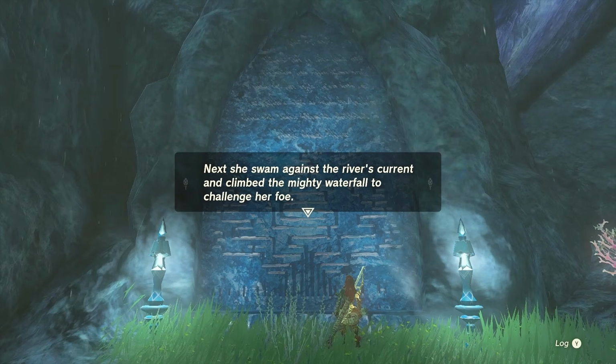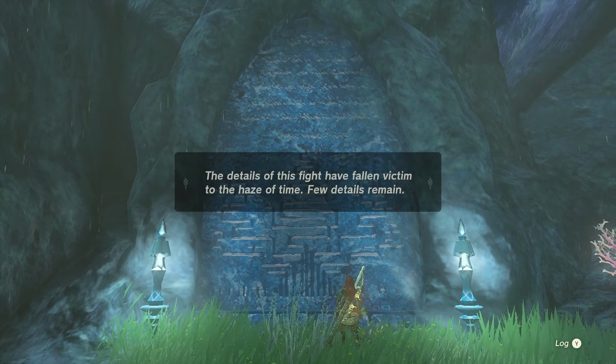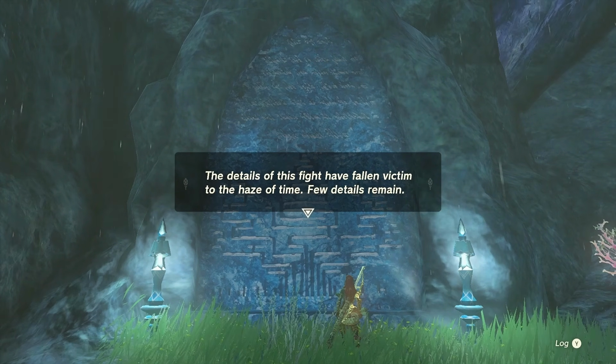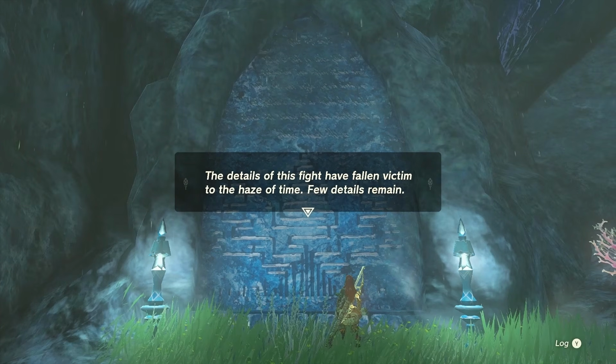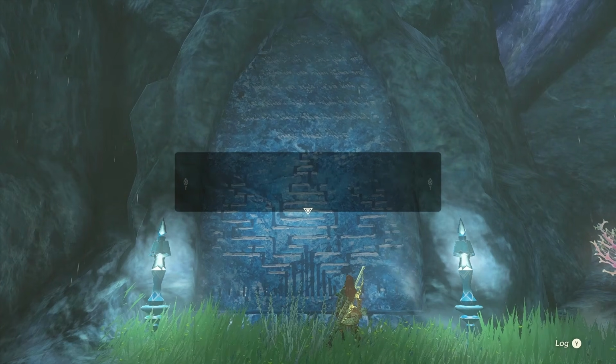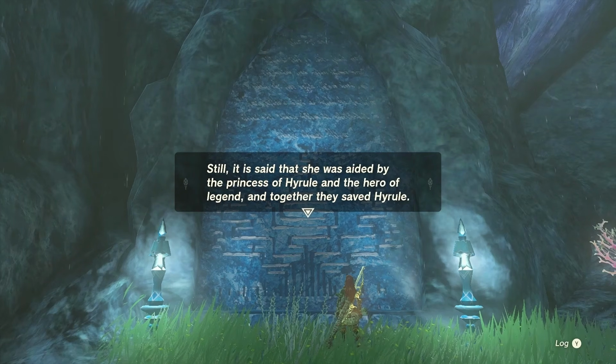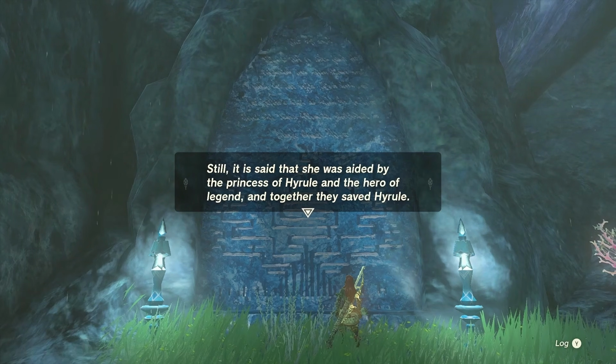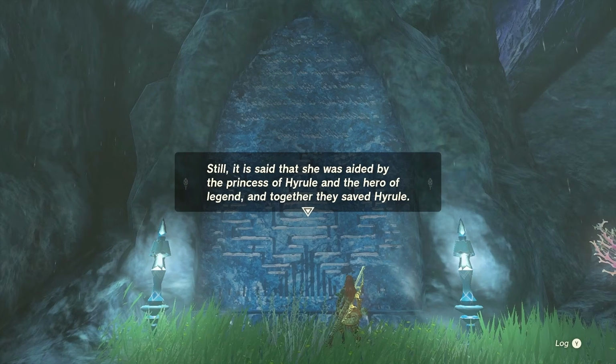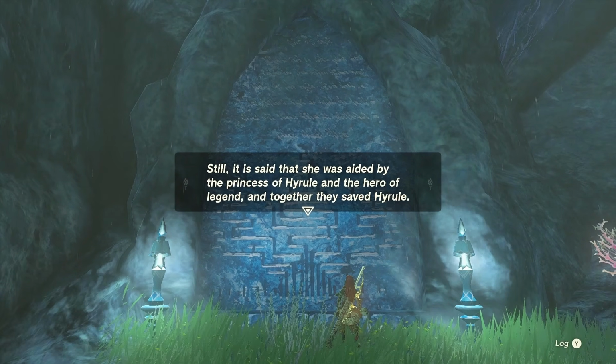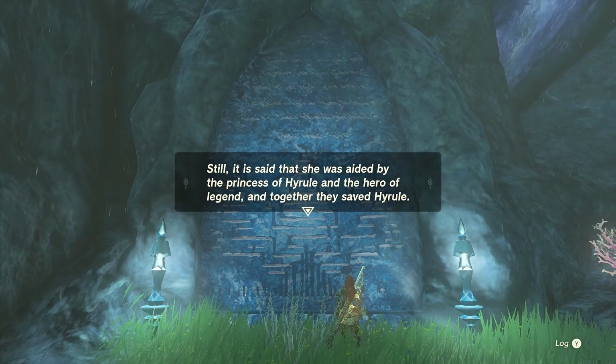Ruto being described as a fighter contradicts what we know about her. Then there's the final line, where the writer admits that there's nothing else known about the fight. For the writer, these details are what they know as fact. Yet this is what we should see happening. The Zora knew Ruto as a fighter, but eventually this information is lost, giving us two versions, one set in history and the other in legend. Let's call these the historical and the legend timelines.